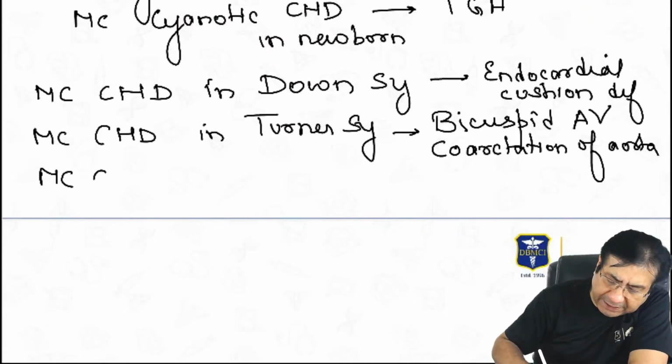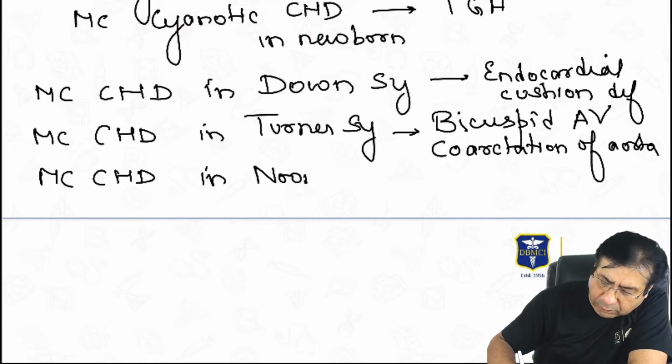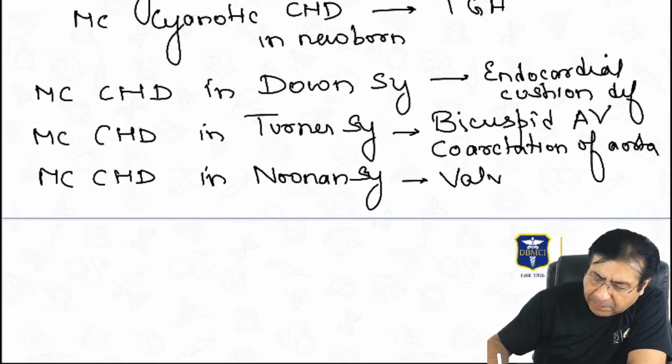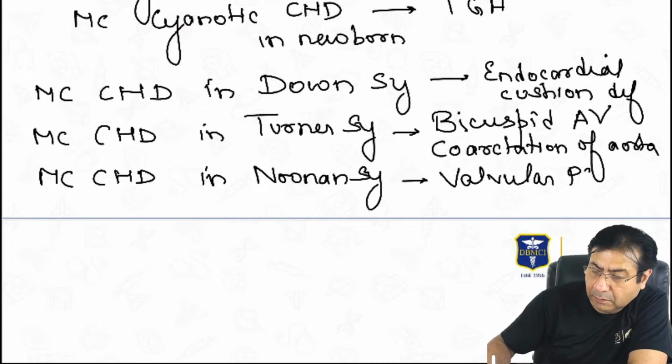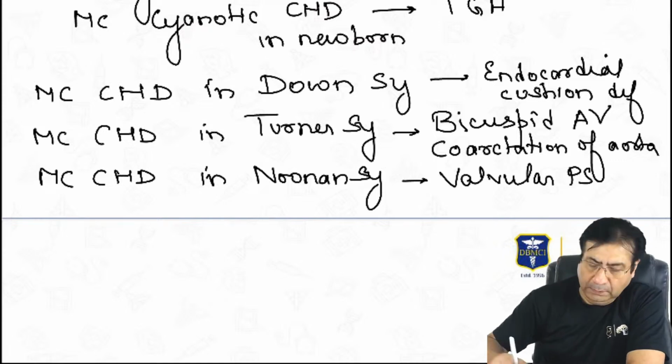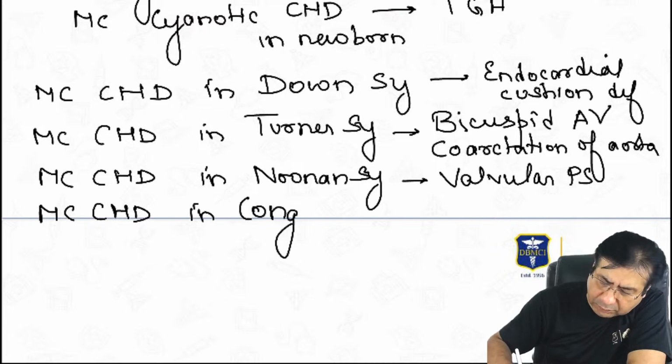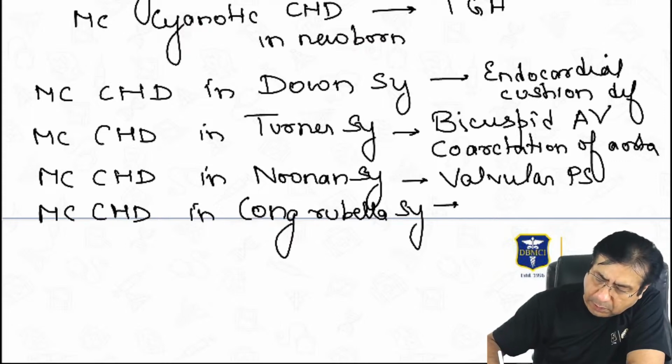Most common congenital heart defect in Noonan syndrome is valvular pulmonary stenosis. Most common congenital heart defect in congenital rubella syndrome is patent ductus arteriosus.